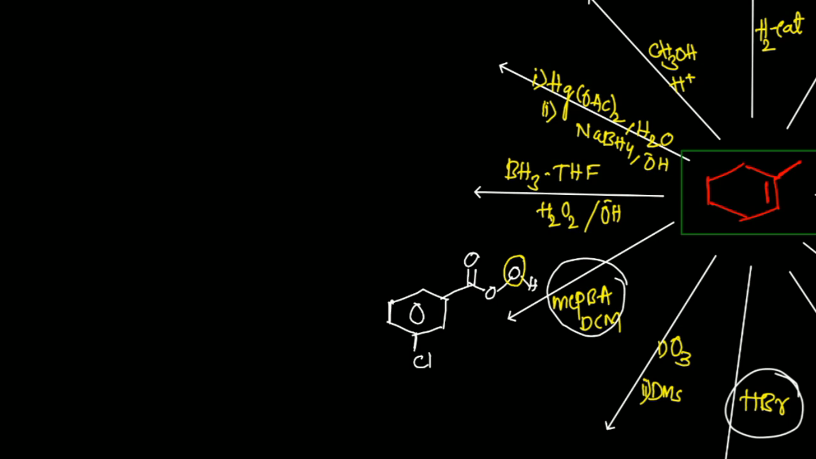Now, we will see the mechanism of this reaction. Suppose this is my olefin, and when I treat it with MCPBA, I will get this product. This is called oxirane, 1,2-epoxyethane, or can also be called the epoxide, and that reaction is called epoxidation.